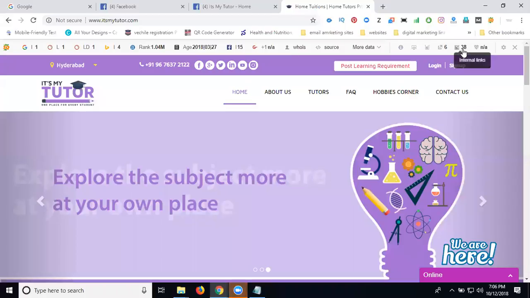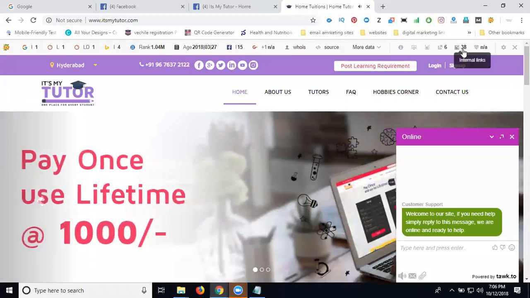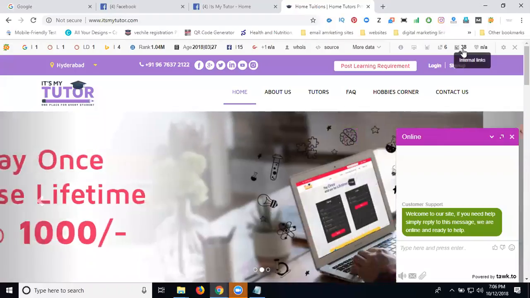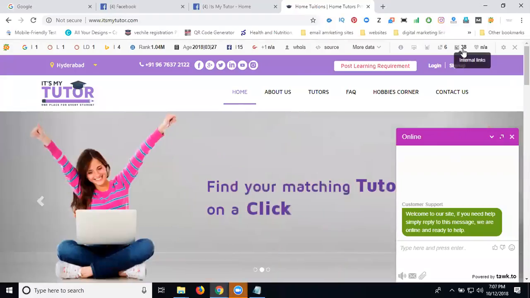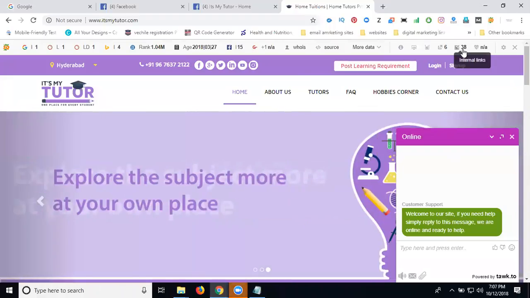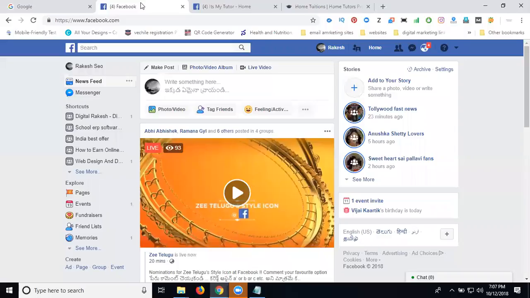So here, this is my website. If anyone asks how to create Facebook events: a Facebook event can be created in two ways, from a Facebook profile and from a Facebook page. That is how we can promote from a Facebook profile and a Facebook page. Groups are also supported by your events.